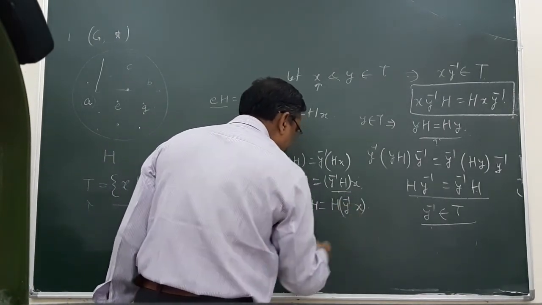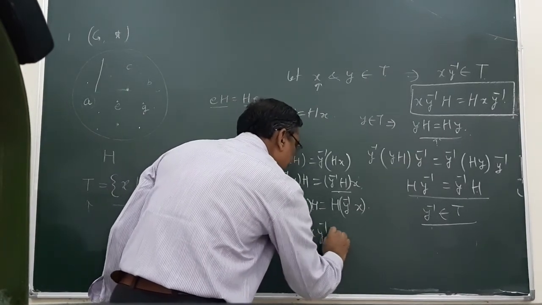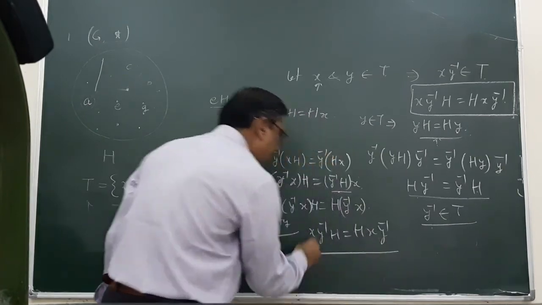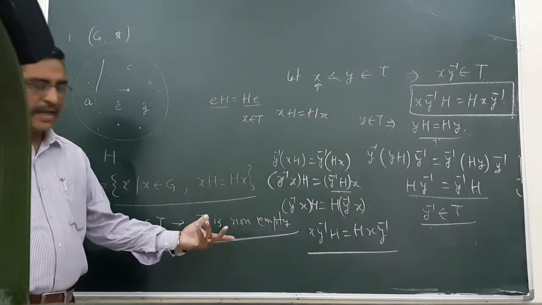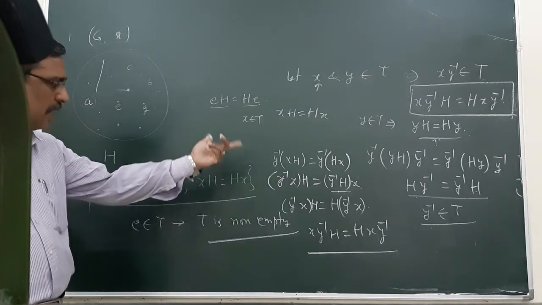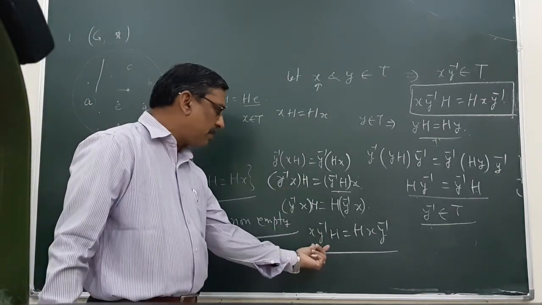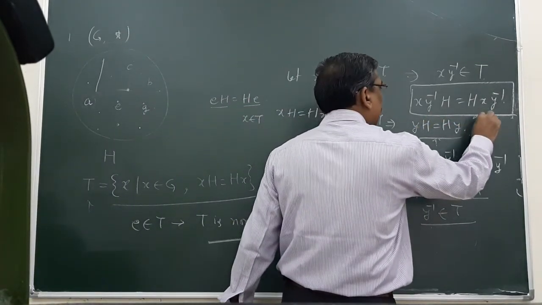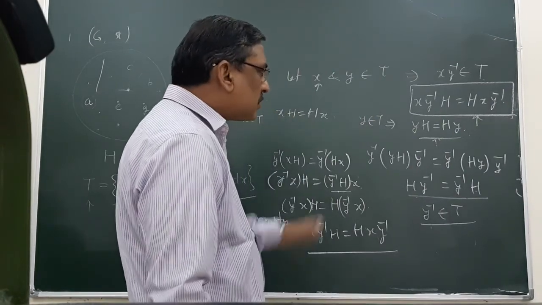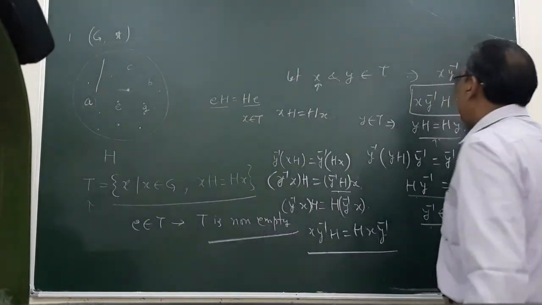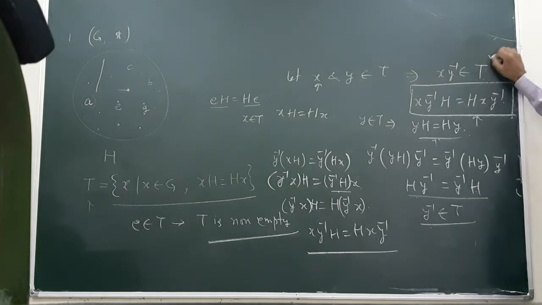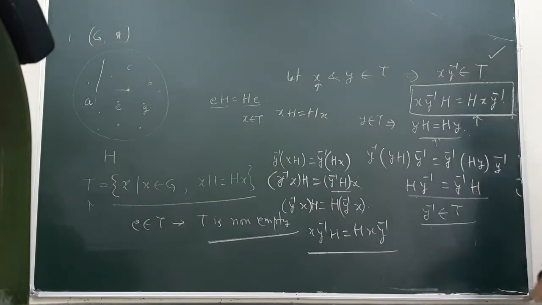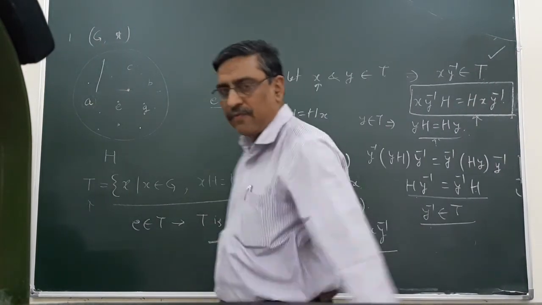So I can write XY inverse H is equal to H XY inverse. X and Y both are elements of T. So with the use of closure property, I can write this one, and this shows that this holds good. It means XY inverse belongs to T, and thus X belongs to T, Y belongs to T, XY inverse belongs to T. It means T is a subgroup of group G.